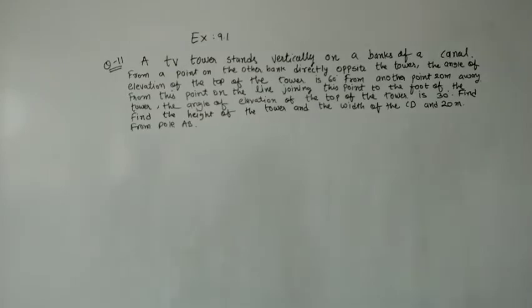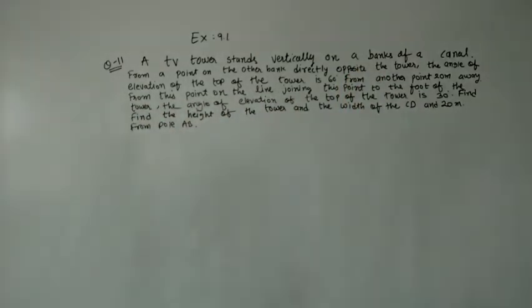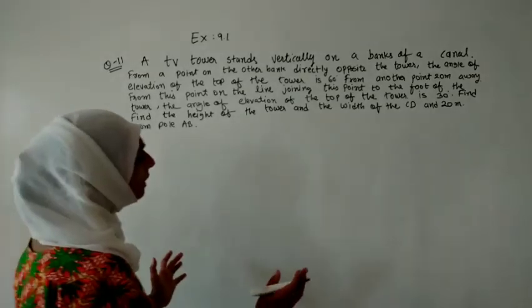Here let me read the question. A TV tower stands vertically on a bank of a canal. From the point on the other bank directly opposite the tower, the angle of elevation of the top of the tower is 60 degrees. From another point 20 meter away, on the line joining this point to the foot of the tower, the angle of elevation of the top of the tower is 30 degrees. Find the height of the tower and the width of CD and 20 meter from the pole AB. यानी यहाँ पे नेमिंग भी दे दी गई है.